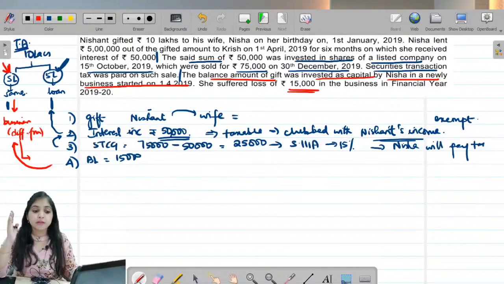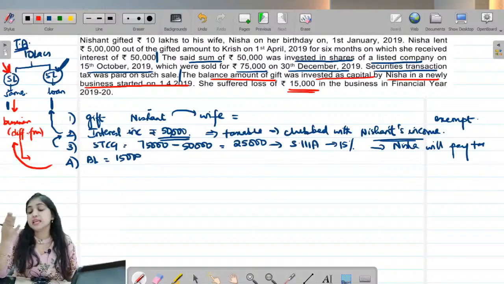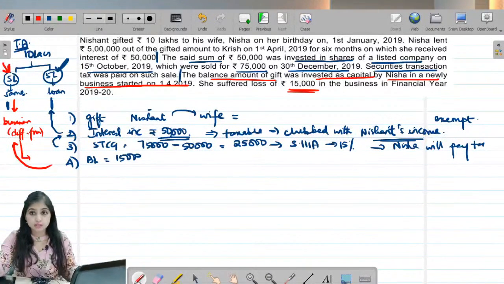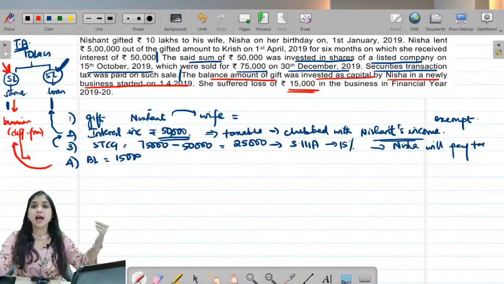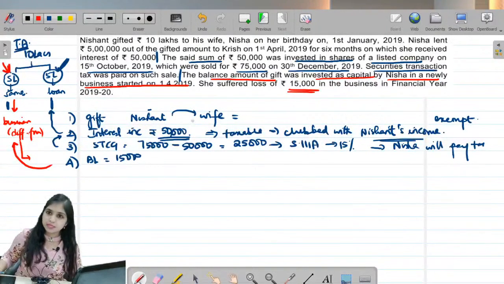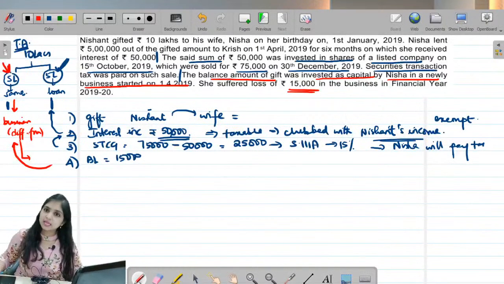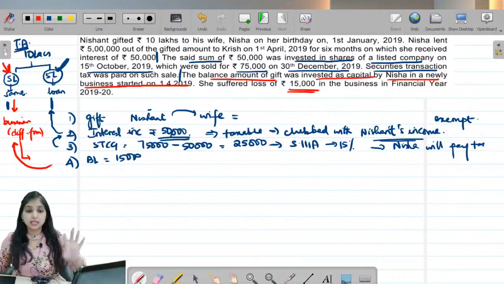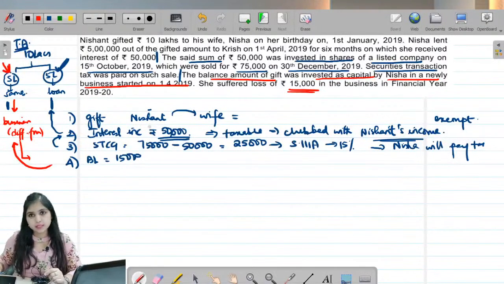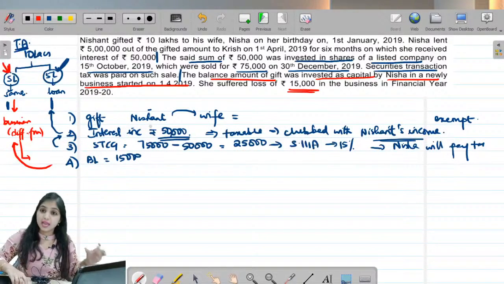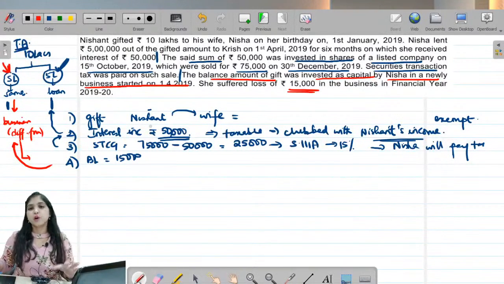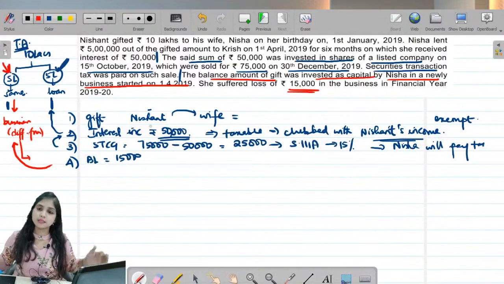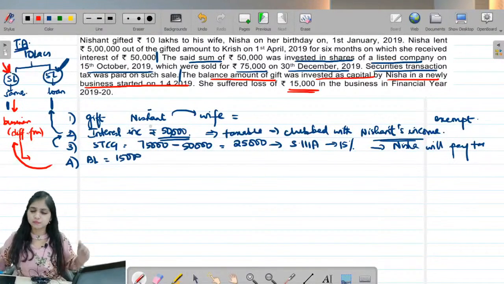When income from transferred asset is supposed to be clubbed, obviously income also includes loss. If from this business I had earned income, that would have been clubbed in Nishant's hands. Same way, if I am incurring loss, even that will be clubbed in Nishant's hands. Why? Any income or loss from transferred asset has to be clubbed, same form or different form.